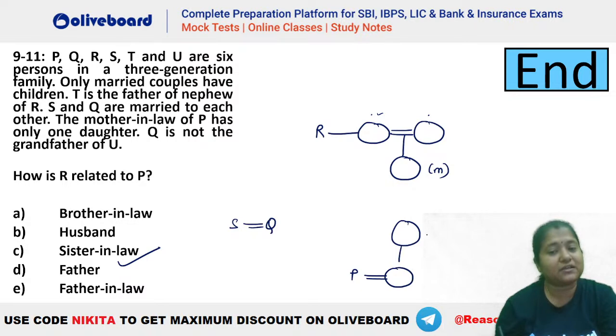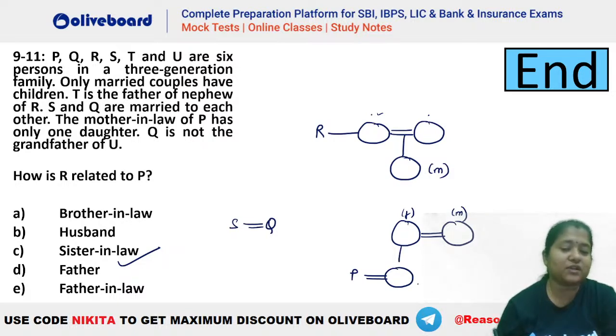And to have a mother, there should also be a father, because only married couples have children here, isn't it? To have a child, the person should be married. Only married couples have children. So if P has a mother-in-law, let's say this is the mother-in-law, so this must be the father-in-law as well. The mother-in-law of P has only one daughter. So you can see the mother-in-law of P has only one daughter. That means this person will be a daughter here. This person will be a male person here.